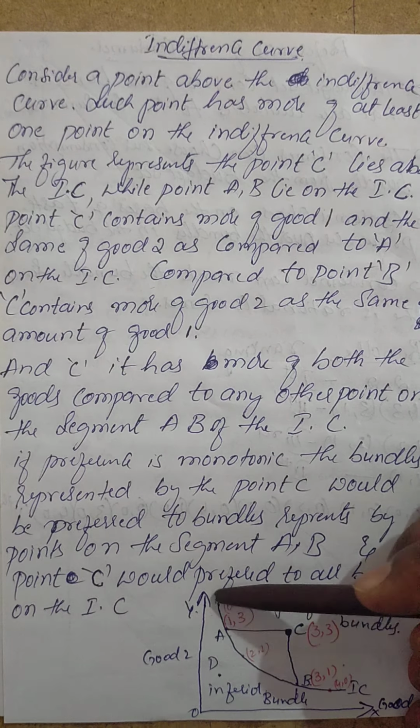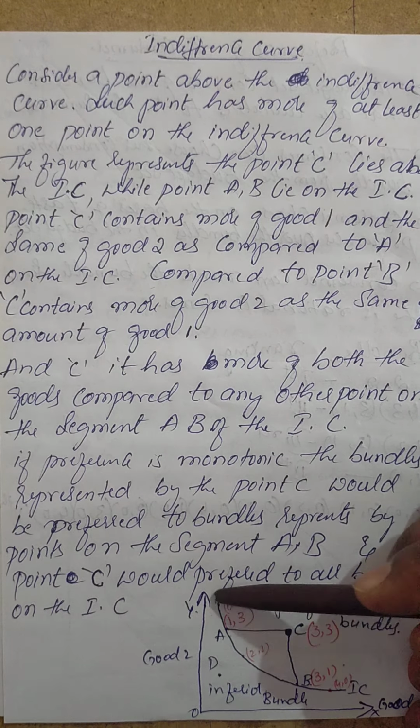If you compare that, see, first good is 0, first good is 3. Isn't it more? Don't see the second one. Second one might be increased, but one good has been increased, right? So that means this point is completely different compared to this. Now if you see 2, 2, it is more, isn't it? First good also more is there, second good also more is there.